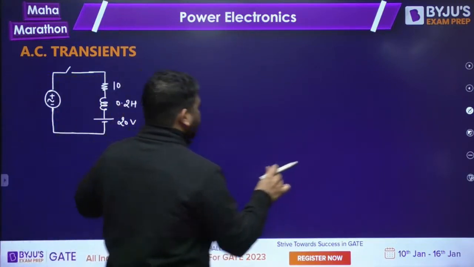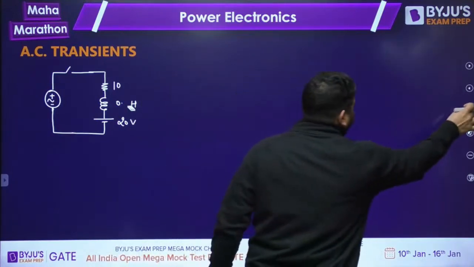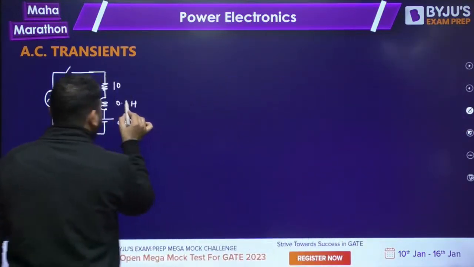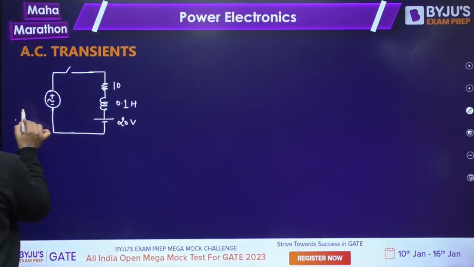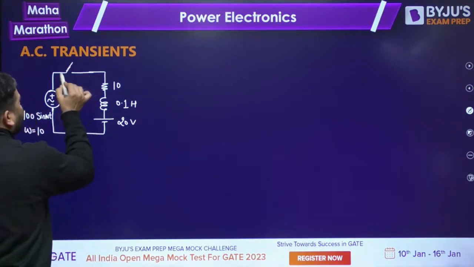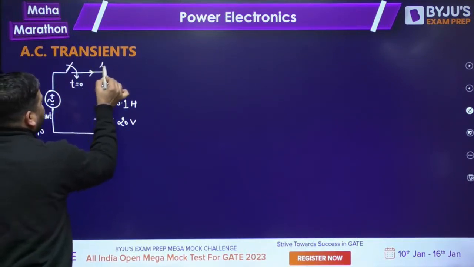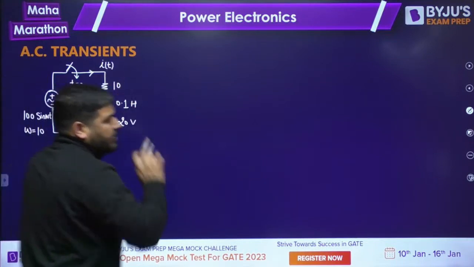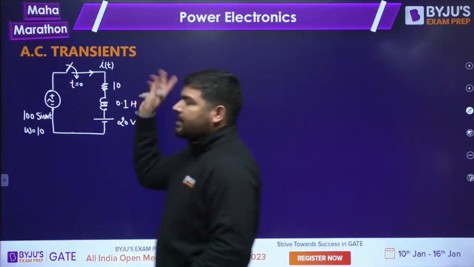Better we take this as 0.1 Henry so that it becomes simple to calculate. Let's take it 0.1 Henry, and the supply voltage is 100 sine of omega t. Omega is given as 10 radian per second. At t equal to 0, we are closing the switch. I need to calculate this current iT. What will be the expression for this current iT?